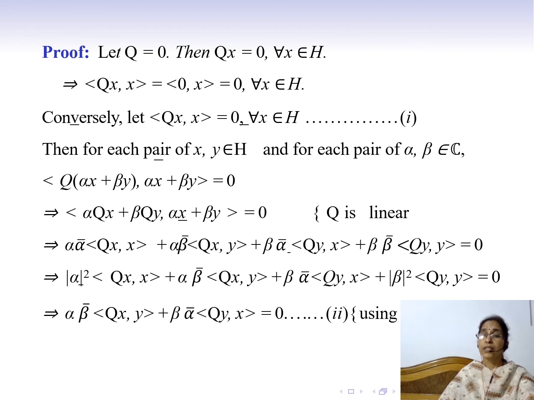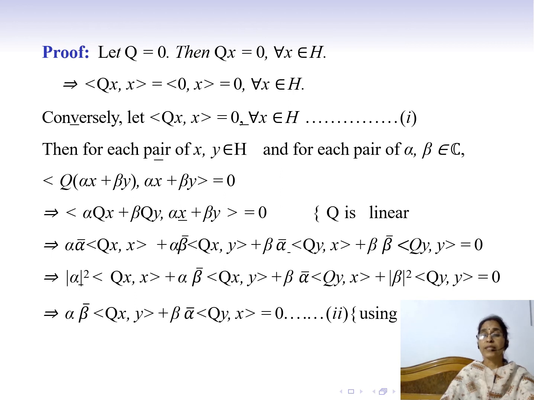And so condition 1 is also satisfied for alpha x plus beta y. So we can have the inner product of Q of alpha x plus beta y, alpha x plus beta y is equal to 0.